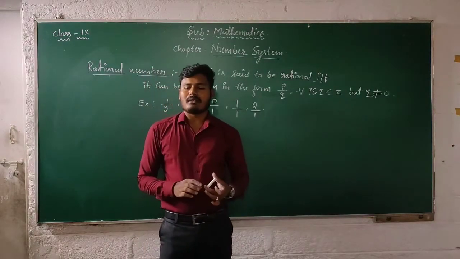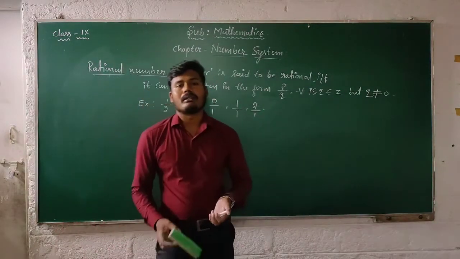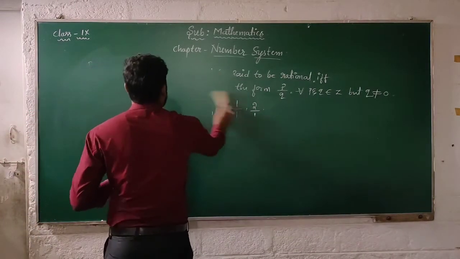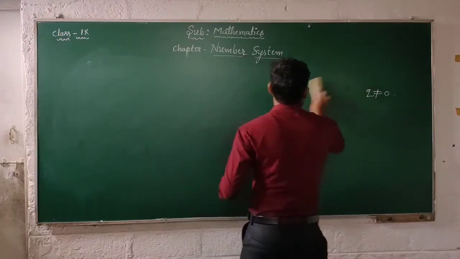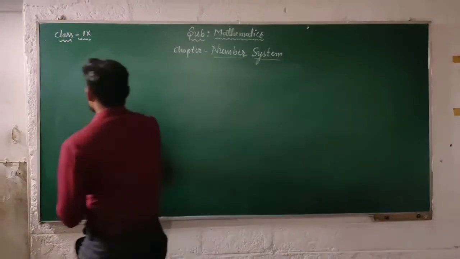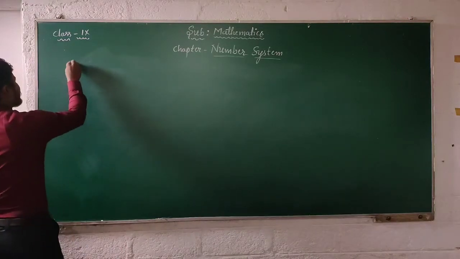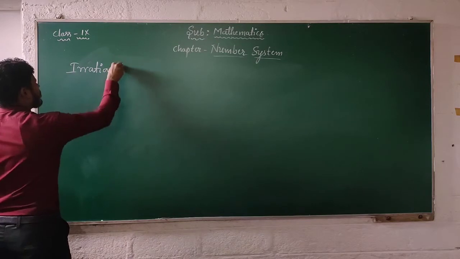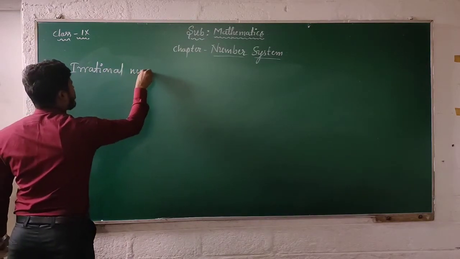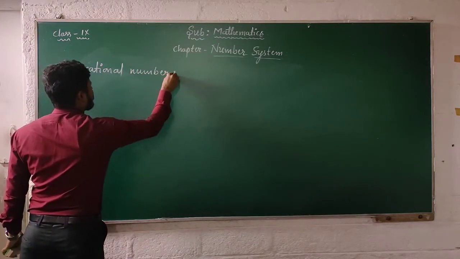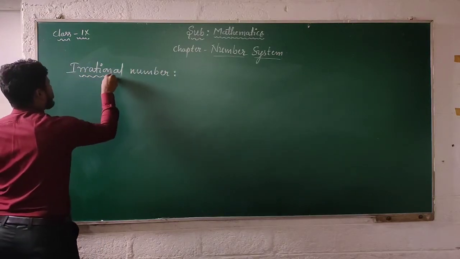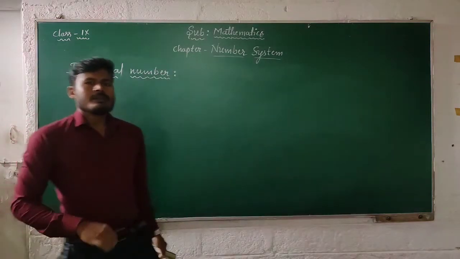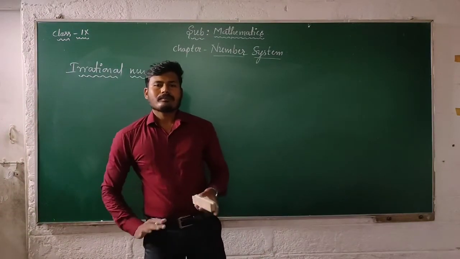The next kind of number is the irrational number.